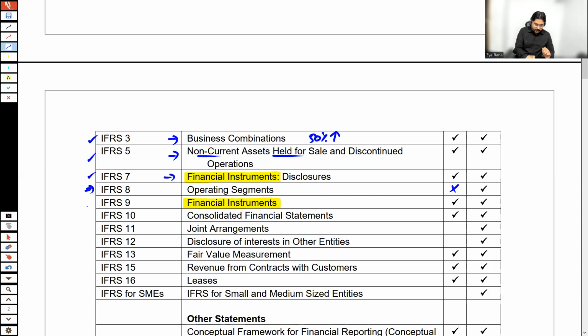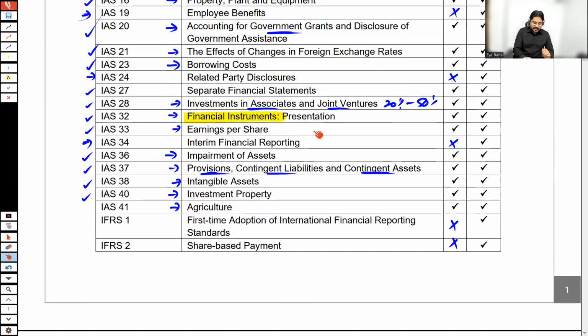Yes, we have skipped financial instruments. What are these financial instruments? There are multiple standards. Who tells about the financial instruments? In fact, any receivable, any payable is also a financial instrument. Till now, we only know that receivable is a current asset, payable is a current liability, but I'm telling you, any receivable, any payable, any cash, any bank overdraft could also be a financial instrument.